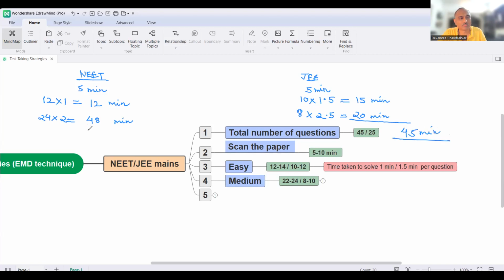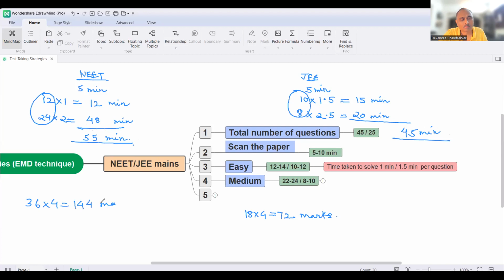Although 40 minutes ही लगा रहे हो, यहाँ पे you are spending close to 55 minutes. Right? How many questions you are able to solve here? 36. How many questions you are able to solve? 18. So this is 18 into 4 is 72 marks. Right? Here it is 36 into 4, 144 marks. मान लो एक क्वेश्चन गलत भी हो गया.